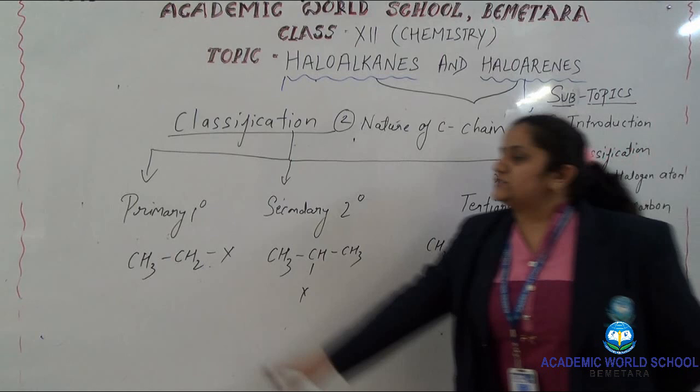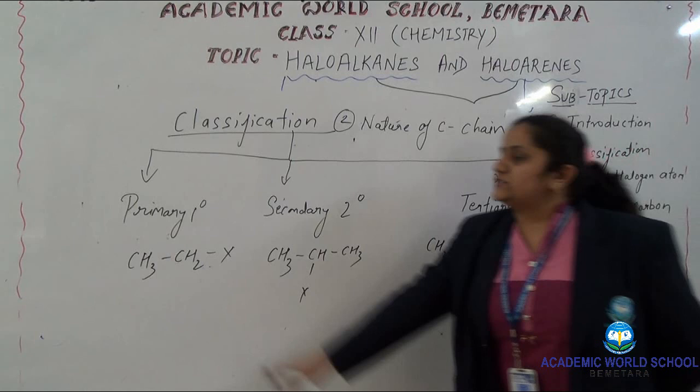Single bonds are always sp3 hybridized, so they are called benzyl halides. This is the third mode of classification that we are doing, based upon hybridization. On the basis of sp3 there are alkyl, allyl and benzyl, in which the halogen atoms are always attached to the carbon which is sp3 hybridized in nature.